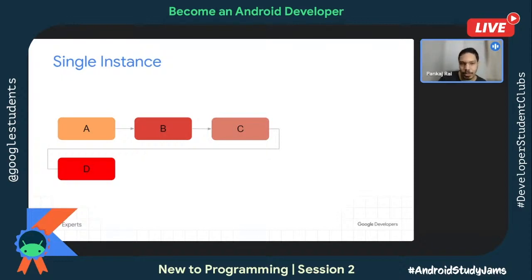Now, if I try to launch activities A, B, C, and D, all with a single instance launch mode, then I'm going to have four back stacks, where everyone is going to have a single activity, because I have specified that always, while creating a new activity, create a new stack for it too. So that's what single instance is. So this was the launch mode.